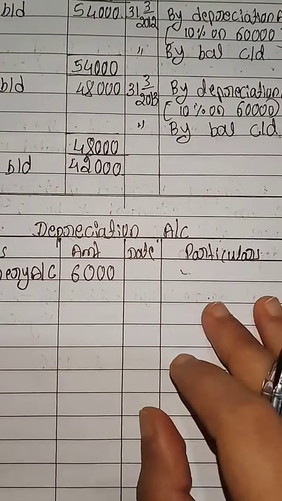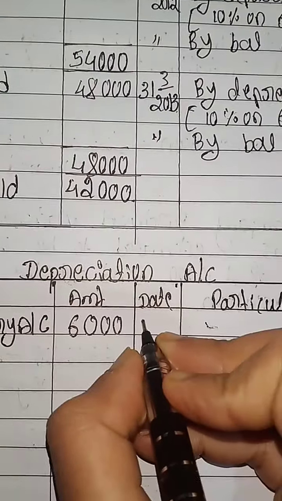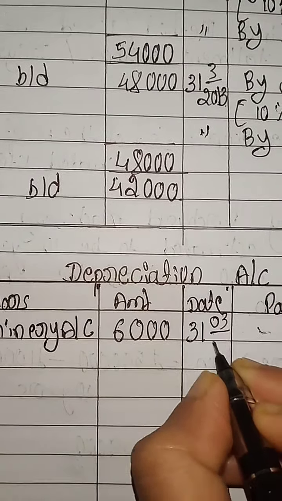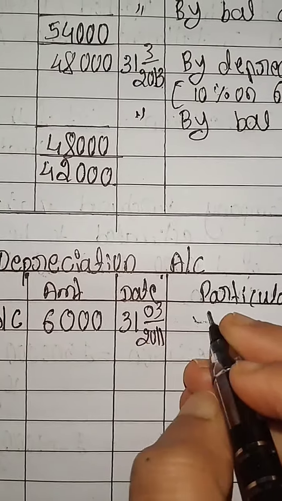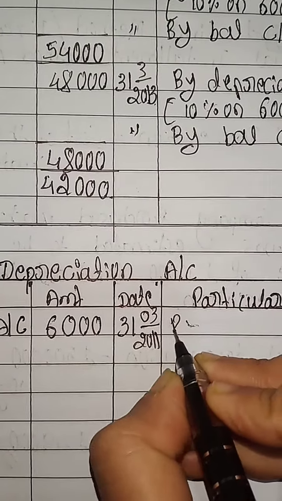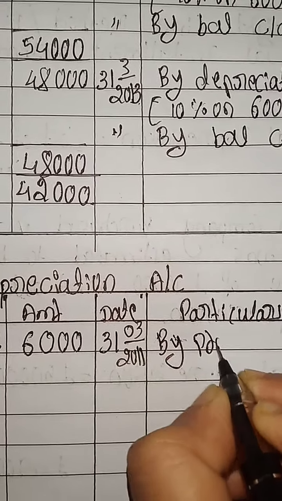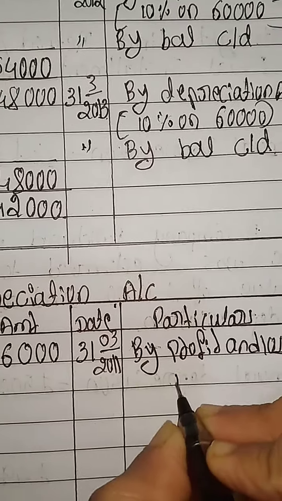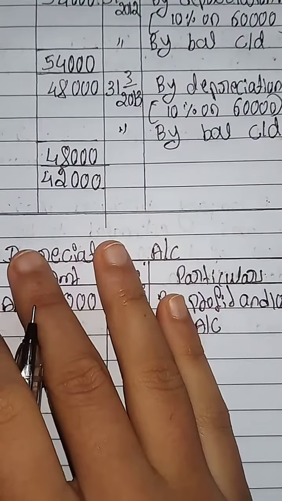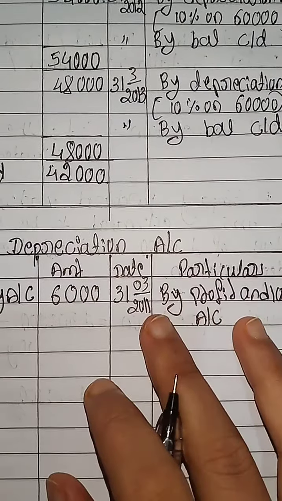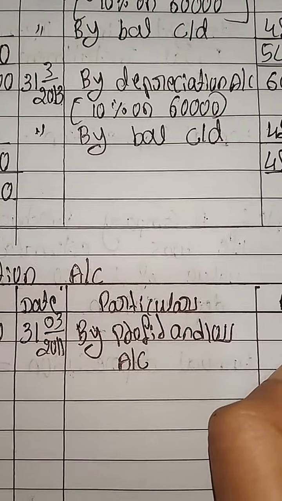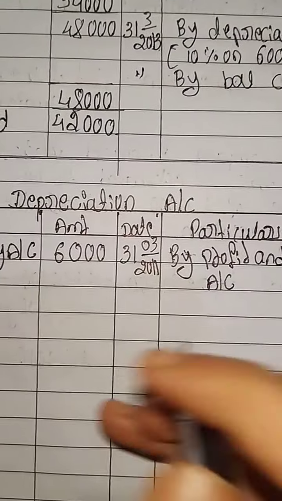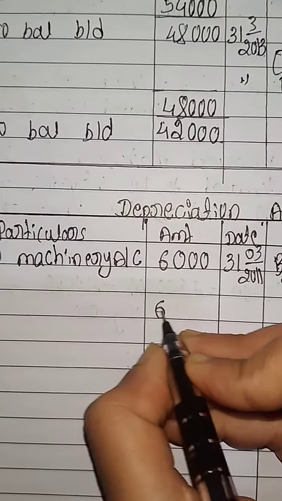So P&L account is the profit and loss account at the end of the year. So that is the same date, 31st March 2011, by profit and loss account. We have to transfer the depreciation account amount to the P&L account. So here same 6,000 rupees. That 6,000 and 6,000. Here we close the account.